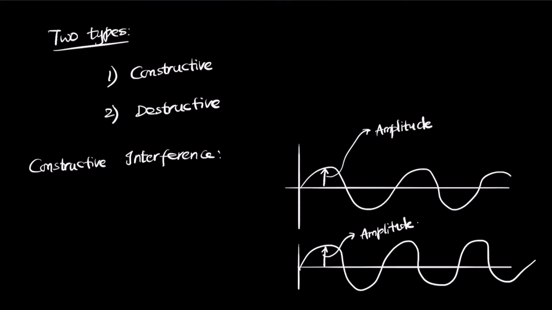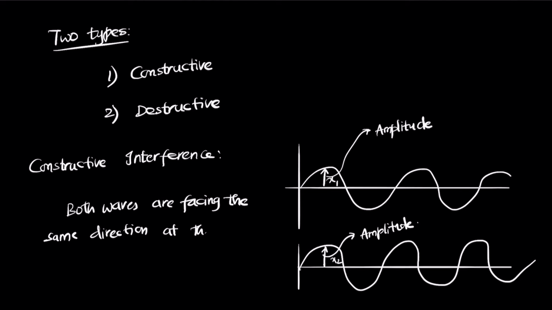For example, let's consider that the amplitude here is x1 and the amplitude here is x2. In a constructive interference, both waves are facing the same direction at the start.